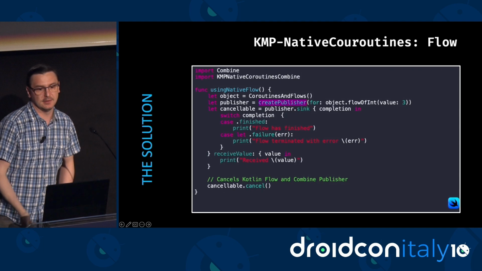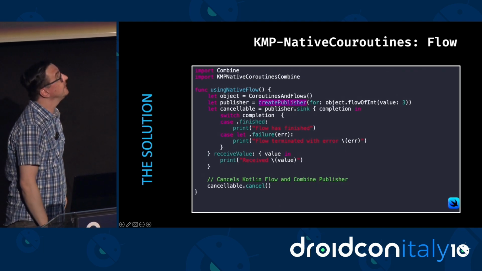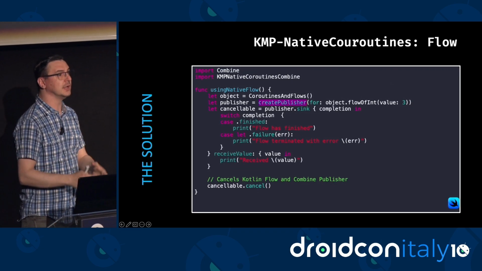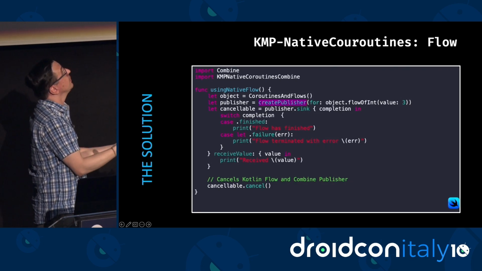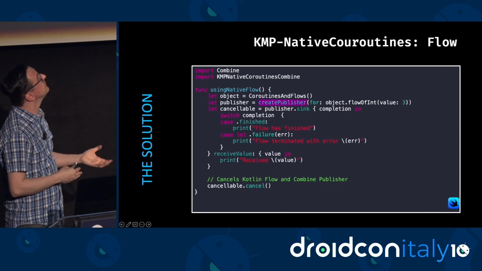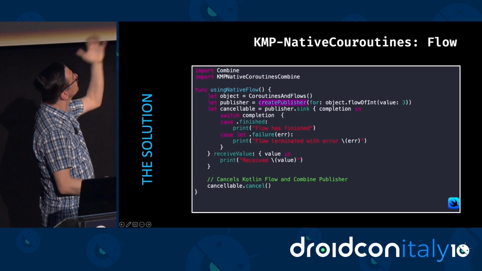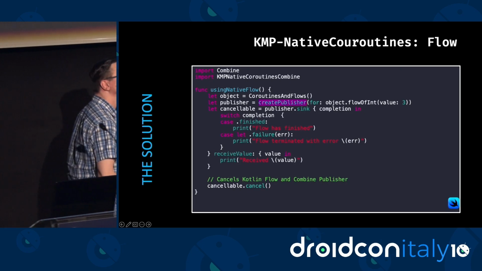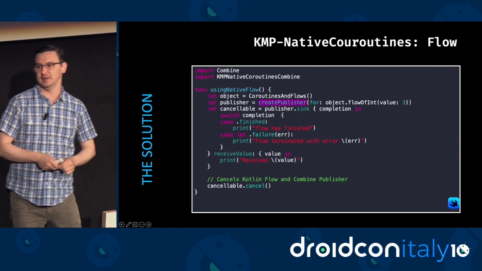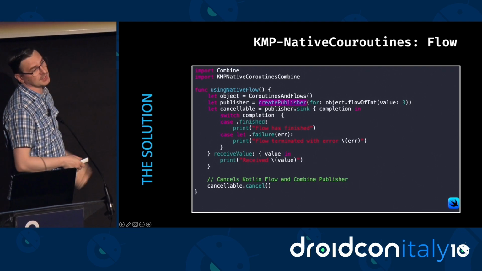Again, the only change they need to make here is to import the KMP native framework, and then they just need to call createPublisher to convert the flow into a publisher, right? I don't know if you guys already played with this. After they create a publisher, the only thing the Swift developer has to do is eventually call sink, which is pretty similar to subscribe in RxJava or collect in coroutines, right? And the good news here is that when you cancel your publisher, you also cancel your flow.